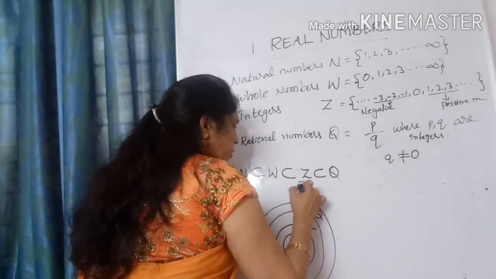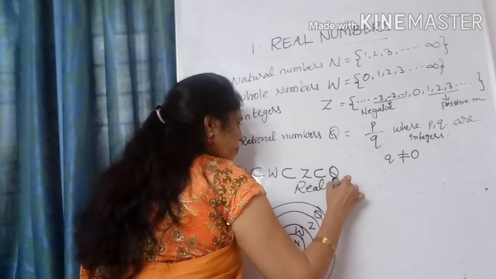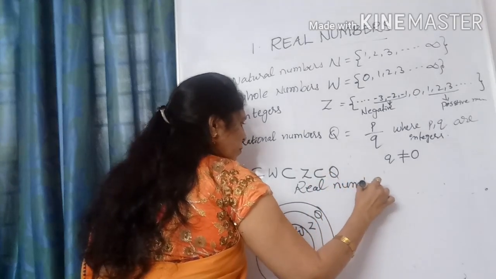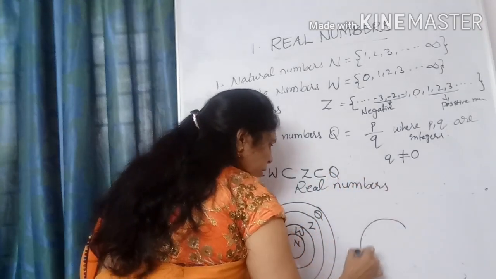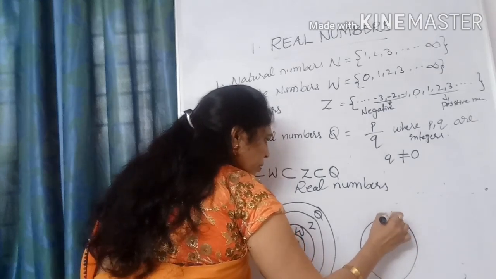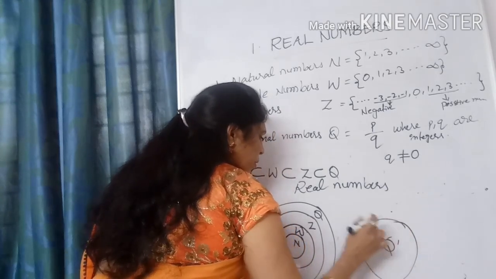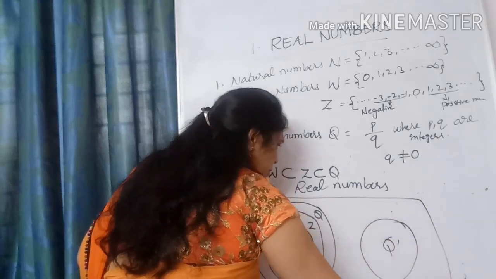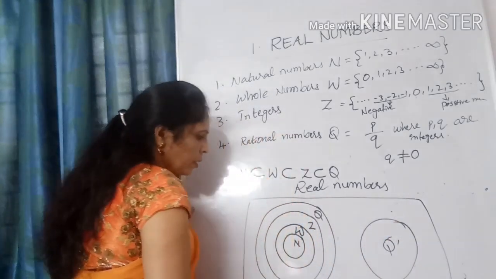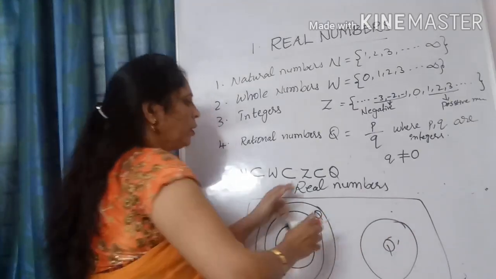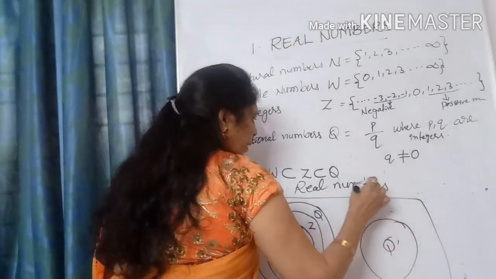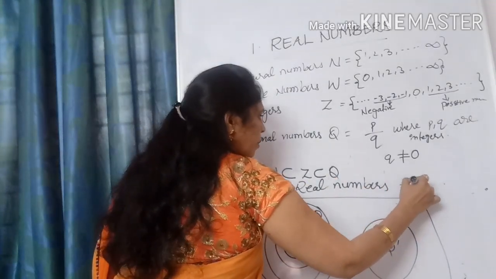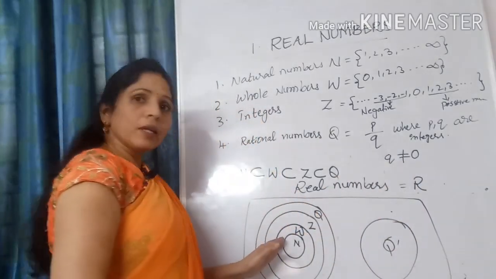What are real numbers? Here, irrational numbers are written separately. All these sets together are called real numbers, denoted by the letter R. Clear?